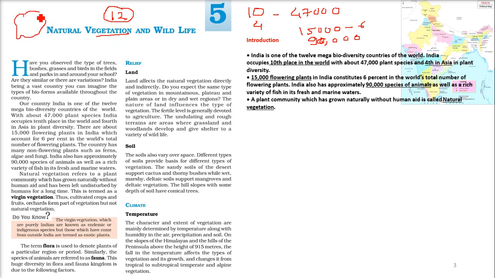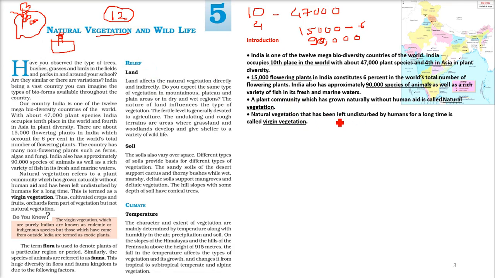In a certain region, a plant community which has grown naturally without human aid is called natural vegetation. The big trees, the small plants, the bushes, anything that comes from the plant community, we call it natural vegetation. Now if you take a place in your backyard and grow something, this is not natural vegetation. This is artificial vegetation. I hope you got the idea between natural and artificial vegetation.